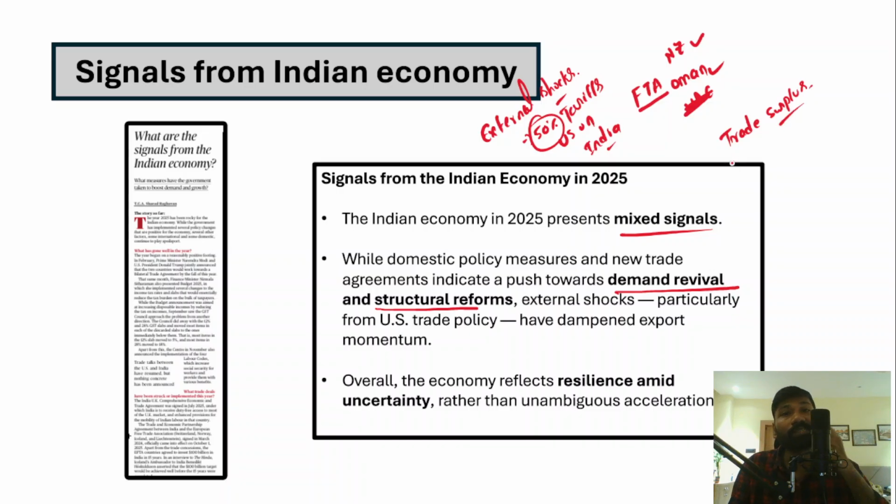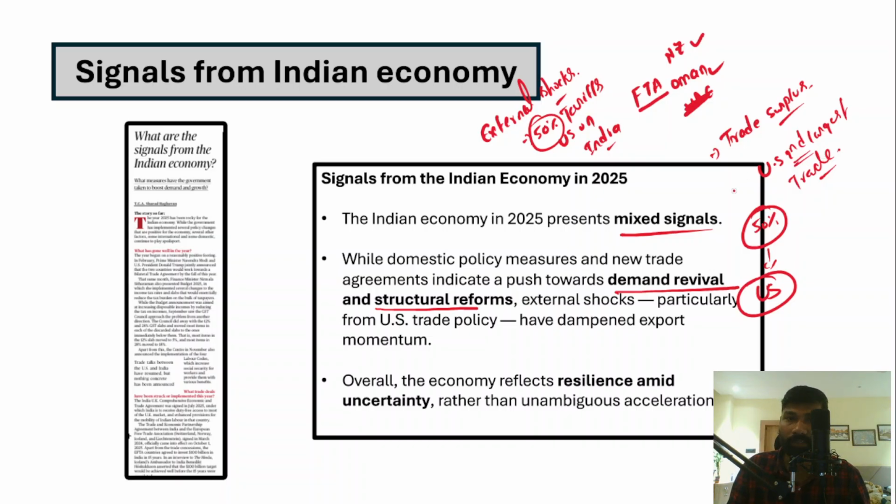So the US was the second largest trading partner for India, right? Since India is enjoying a trade surplus and the US was the second largest trade partner for India, because of this, 50% tariffs were imposed on India's exports to the US. That badly affected India's exports to the US, or India's overall trade with the US as well. So this could be an external shock that India has faced.